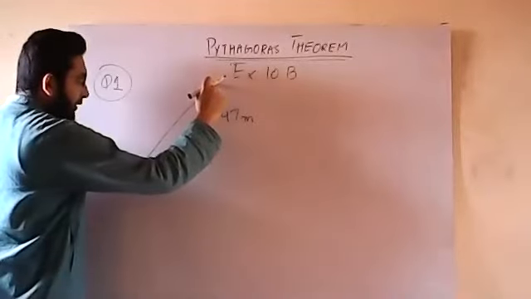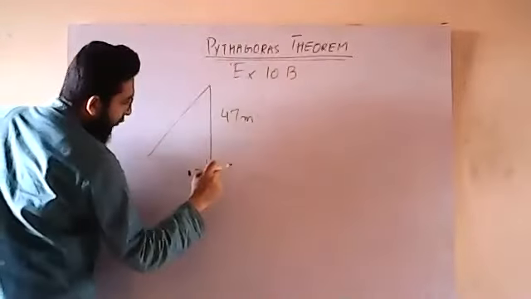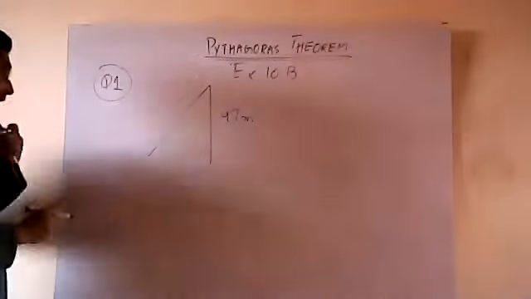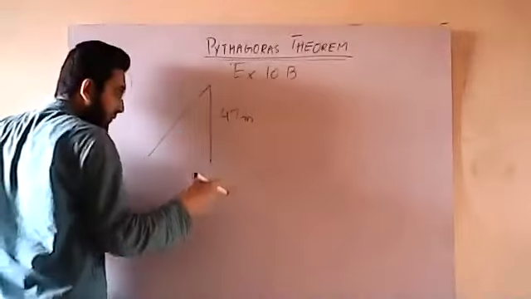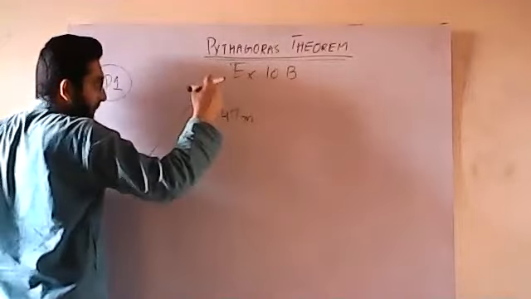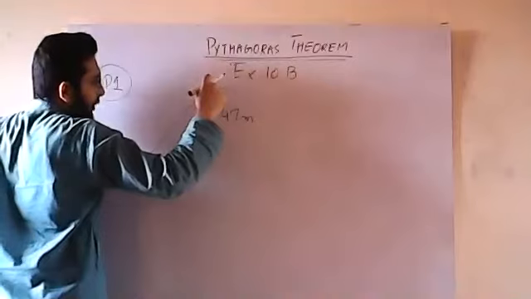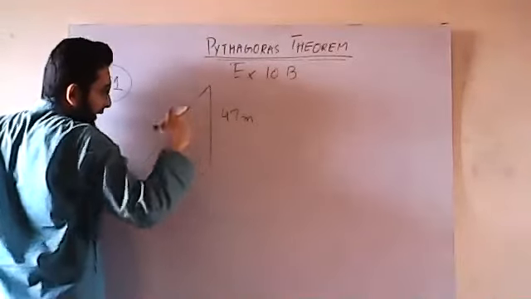If this is the vertical post, this is the top, this is the bottom, and obviously the bottom will be the ground level. So this vertical post is 47 meters. From the top of the post, the cables are attached to the level ground.